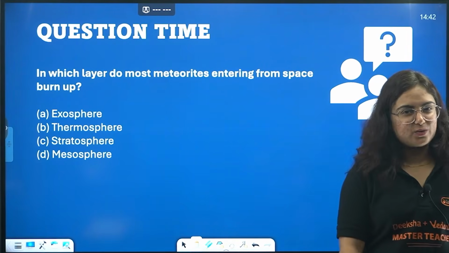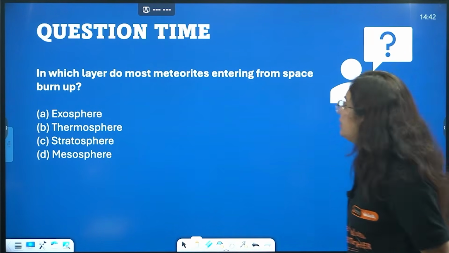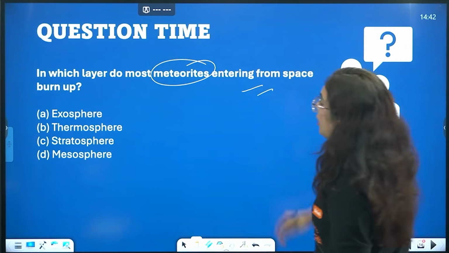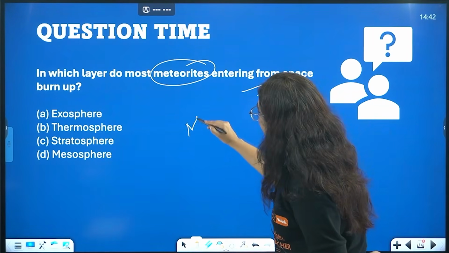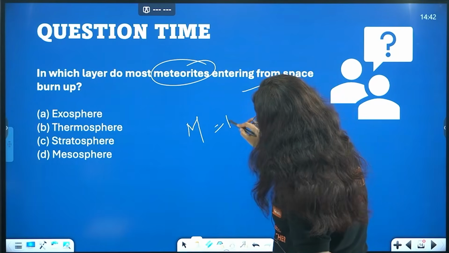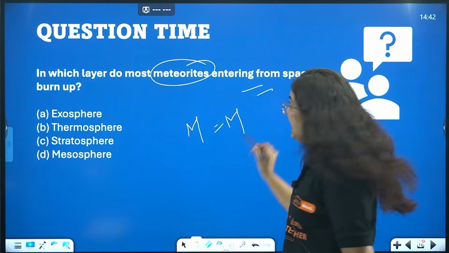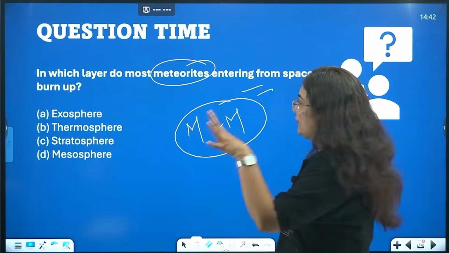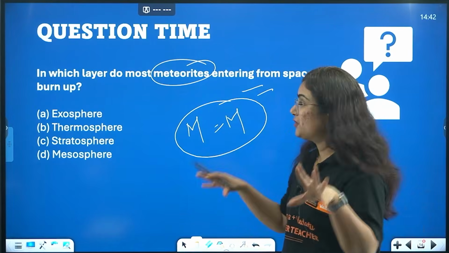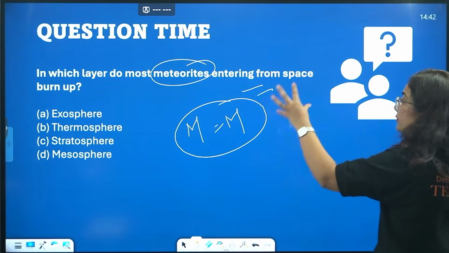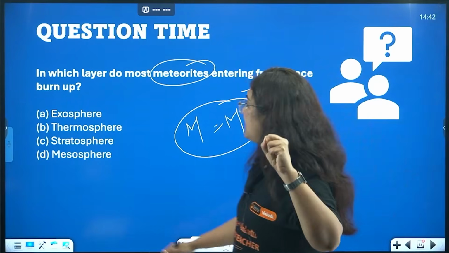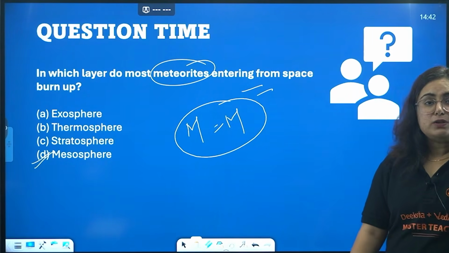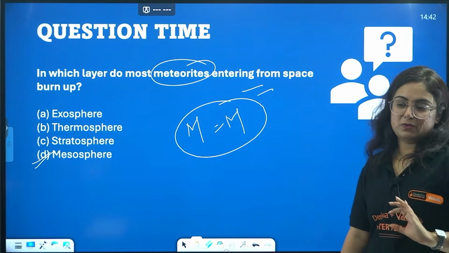Moving to the next question. What is the question? In which layer do most meteoroids entering from space burn out? Beta, M for mesosphere, M for meteoroids. Nobody can separate this M from M. Okay, meteoroids and mesosphere. So, in which layer do most of the meteoroids entering from space burn up? And that is M for mesosphere. That is what beta? M for mesosphere.